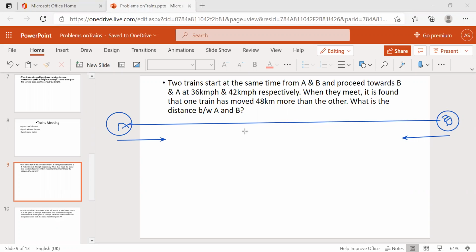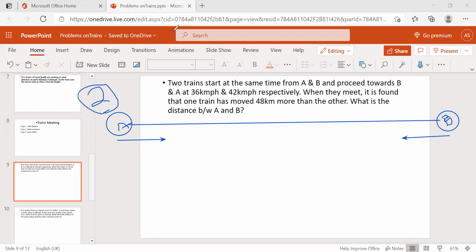In this question they didn't mention the A and B distance, they asked us to find it. That means it comes under the second type of question. Now we have to find this distance by using this data.